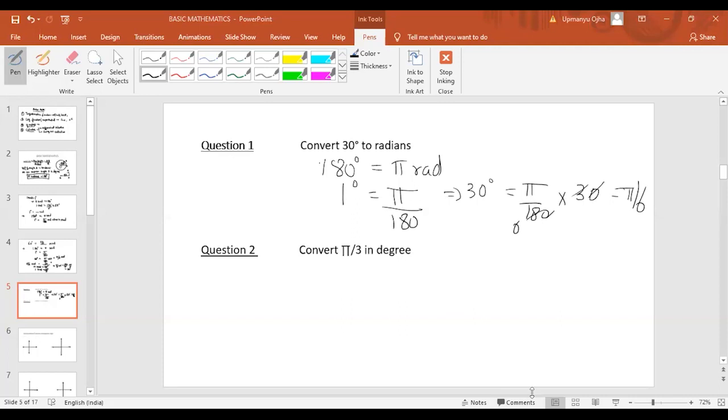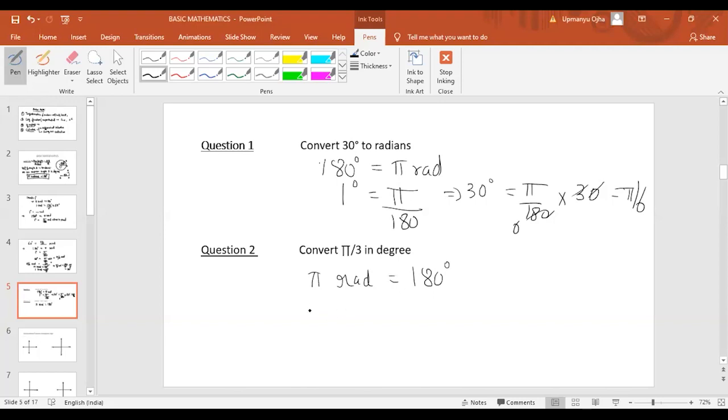I think most of you have got this answer. Pi by 6. Very good. Now, next part: convert pi by 3 into degrees. Again, use the same relation that pi radians will be equal to 180 degree.